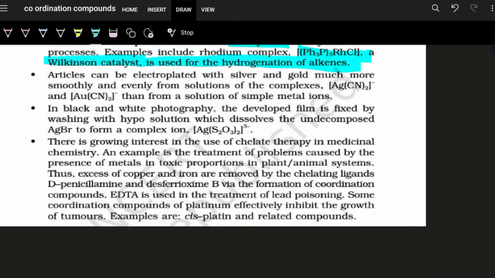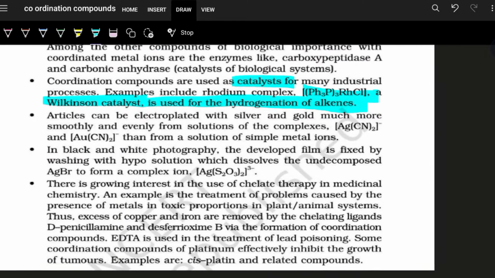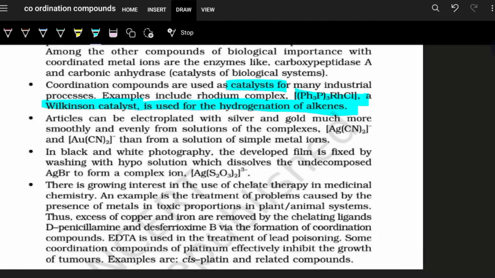Here again, you have to give it a reading in order to understand in which field which coordination compound is being used. Like cisplatin, which is used in chemotherapy and for medicinal purposes. So how you use the coordination compound is of importance. So the theory part of the chapter on coordination compounds is over.